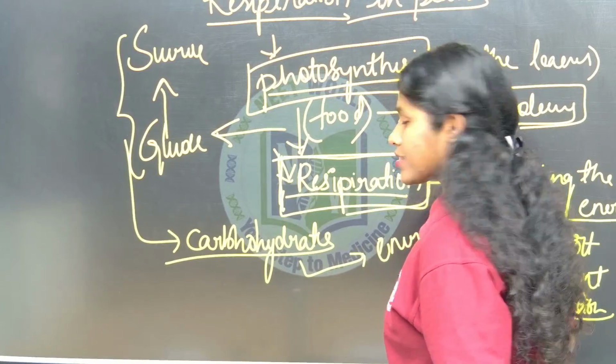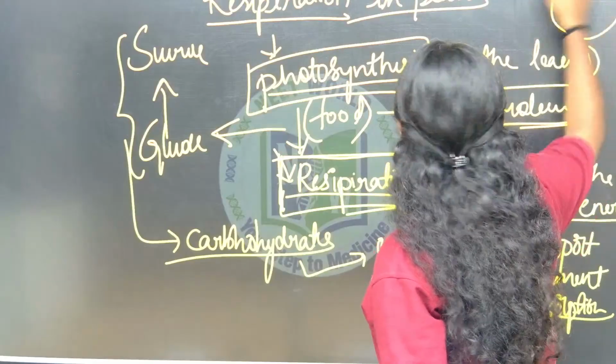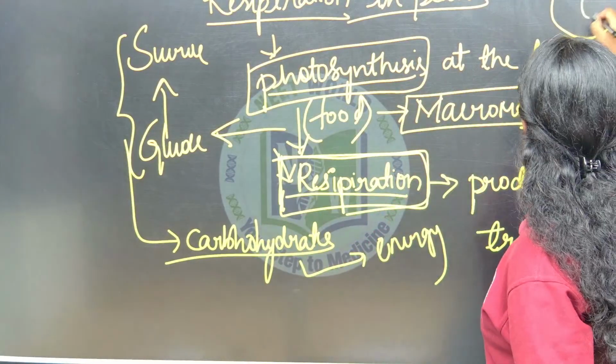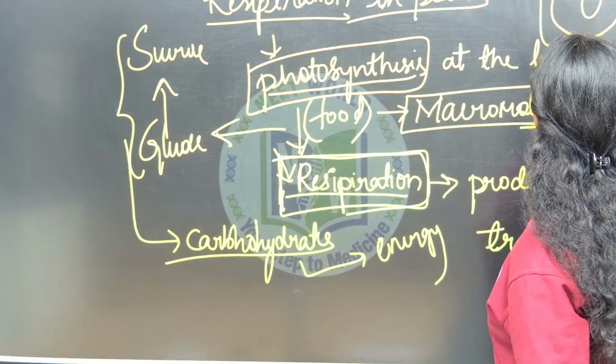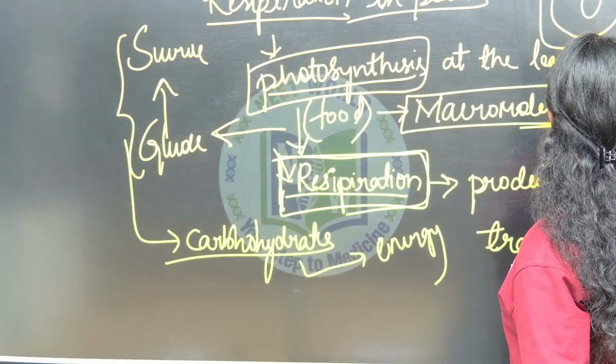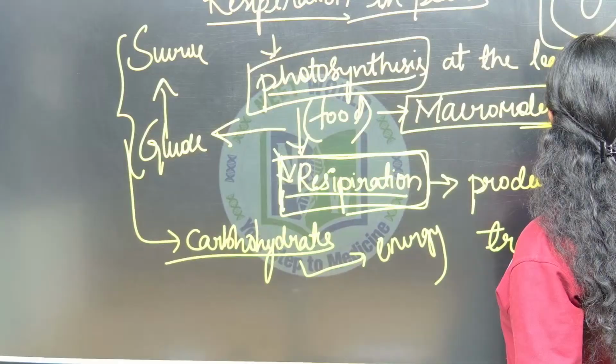What is meant by oxidizing? Nothing but breakdown. By breakdown at the cellular level, it produces energy. What is meant by cellular respiration? The cell which produces the energy, we call it cellular respiration.